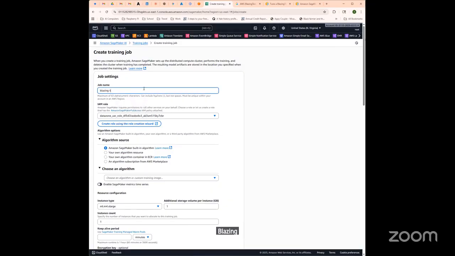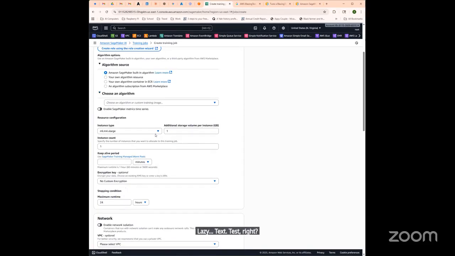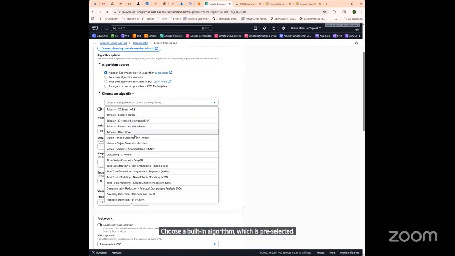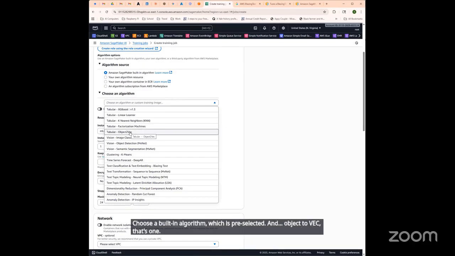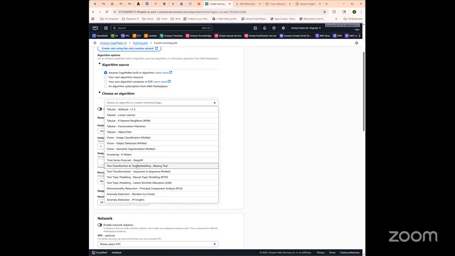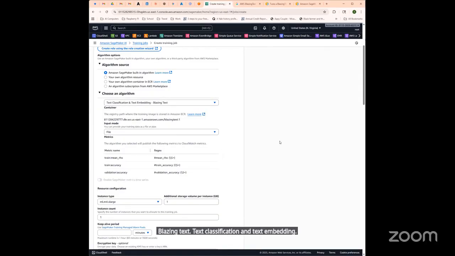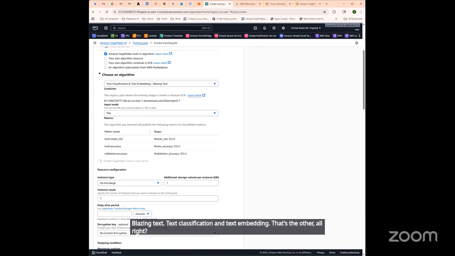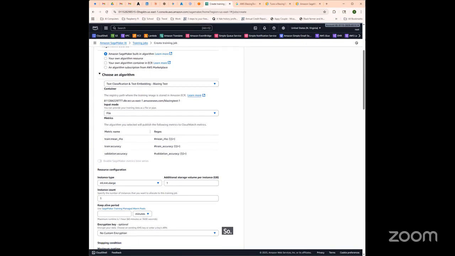BlazingText test, right? This is what we'll set. Choose a built-in algorithm, which is pre-selected. And object2vec, that's one. BlazingText, text classification, and text embedding. That's the other, all right? So this will configure the optimized training container with the necessary NLP frameworks for BlazingText, right?